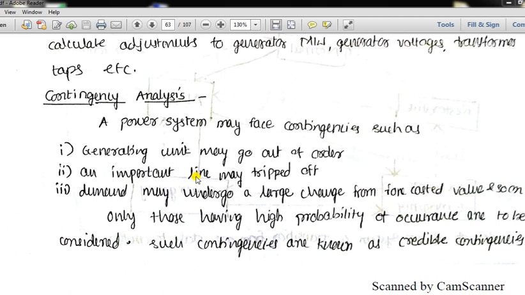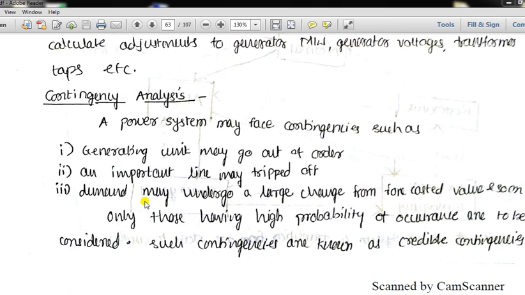As we were discussing in the security constraint optimal power flow, there we considered that there is some fault on the transmission line, and that is also happening most commonly. Then the third one is that demand may undergo a large change from the forecasted value, and so on.